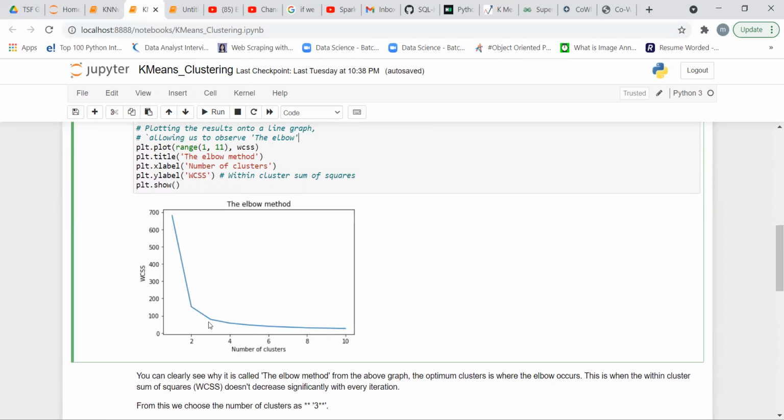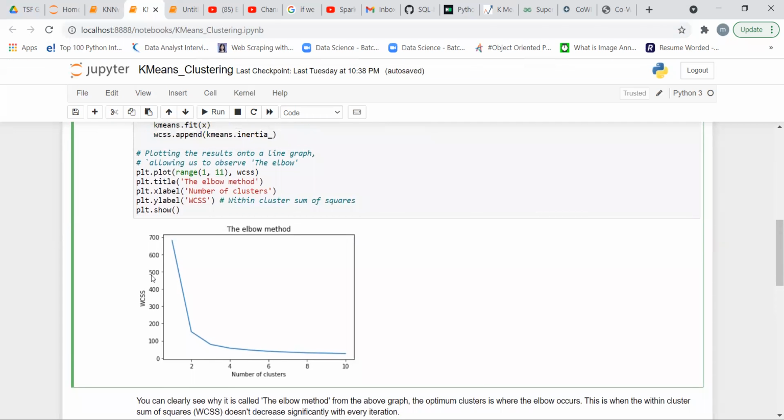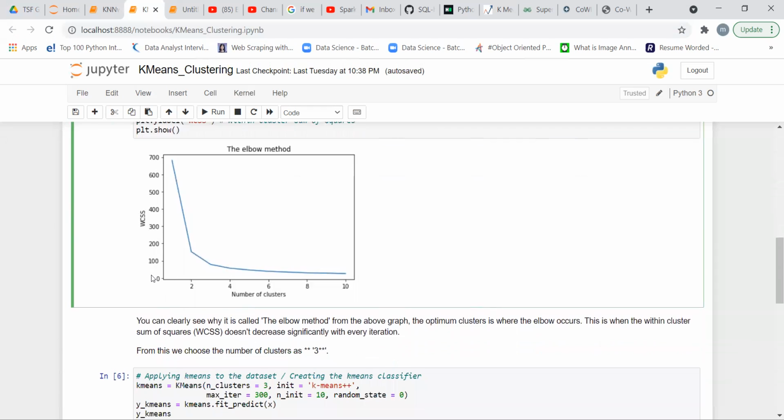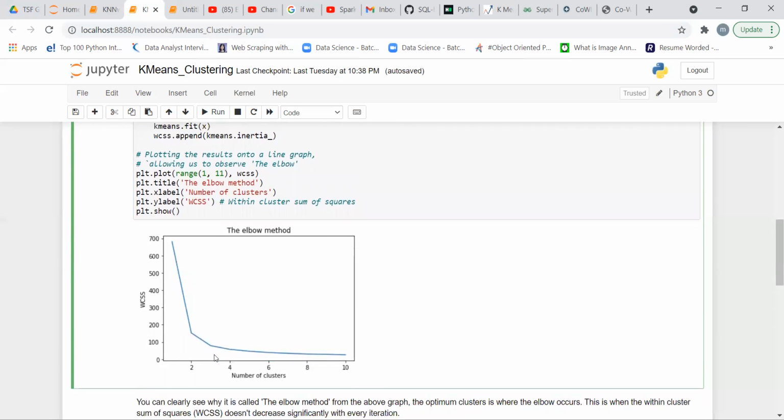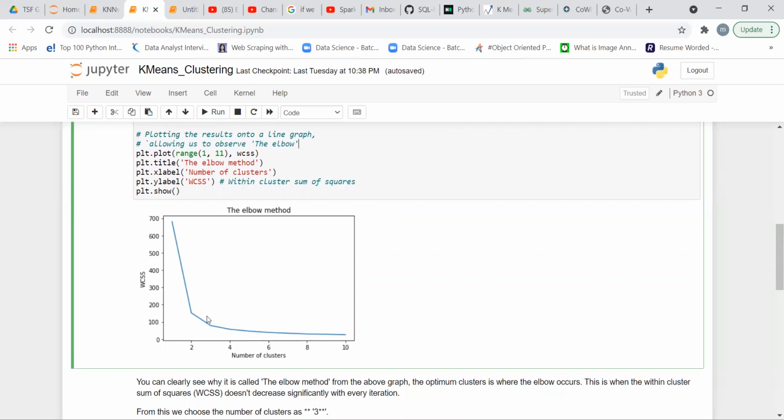So we see that at k equals 3, if we increase the value of k to 4 and 6, there is only a slight change in the value of WCSS. This means that if we increase the value of k, there is no change, because the data points are already close to each other and have similar properties. So k equals 3 is the optimum value of k, meaning there is no further change in the distance of the data points from a centroid.